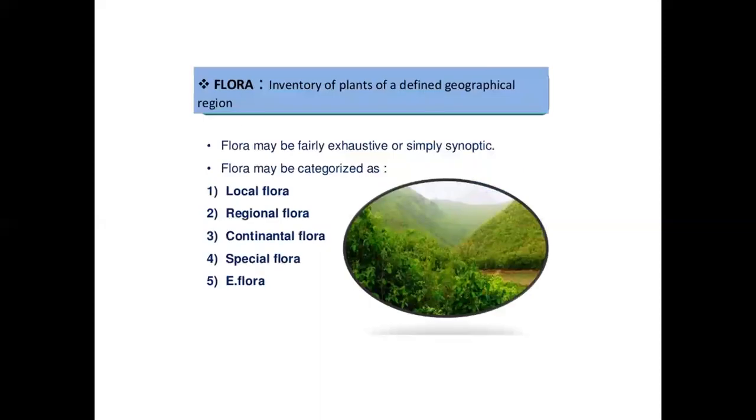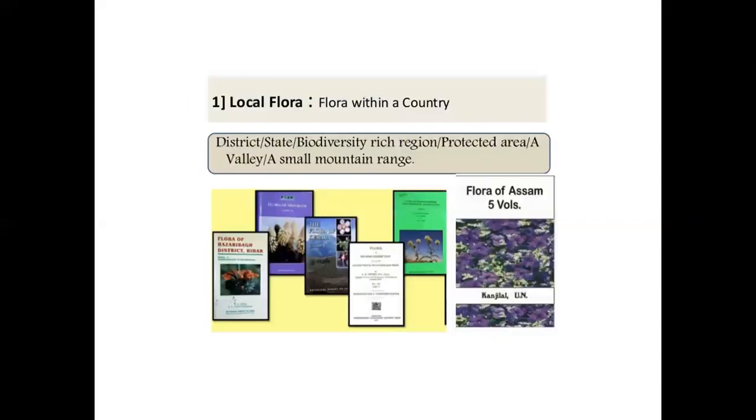Flora, an inventory of plants of a defined geographical region. Flora may be fairly exhaustive or simply synoptic. Flora may be categorized as local flora, regional flora, continental flora, special flora, and e-flora. Local flora: flora within a country, district, state, biodiversity rich region, protected area, a valley, a small mountain.